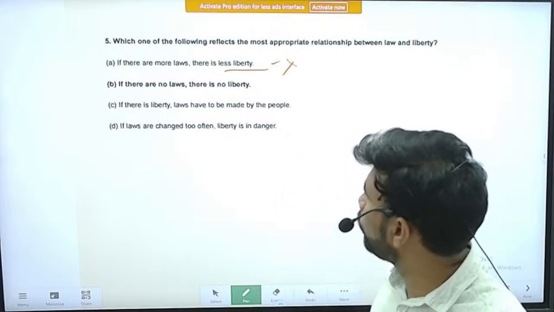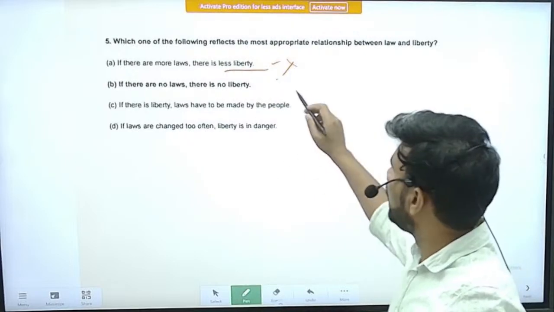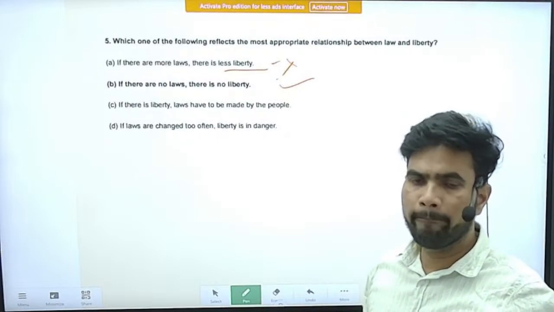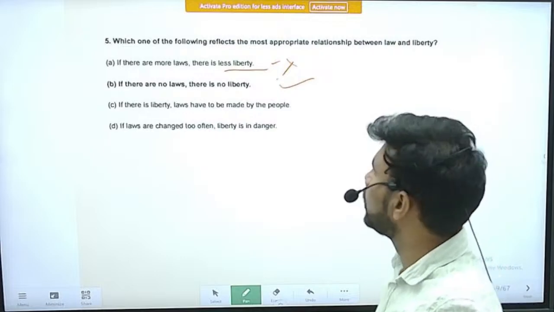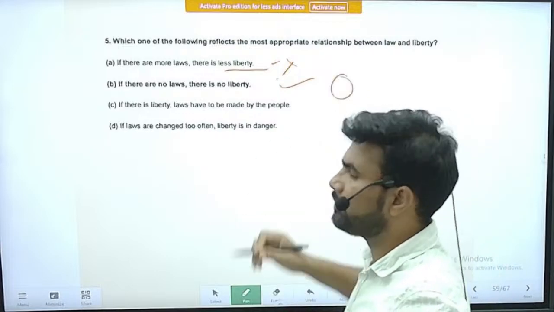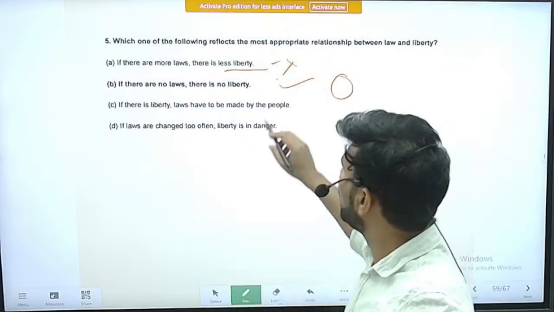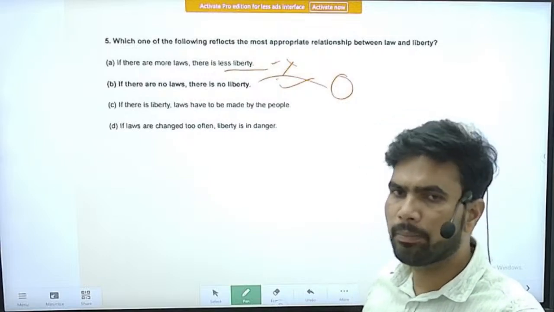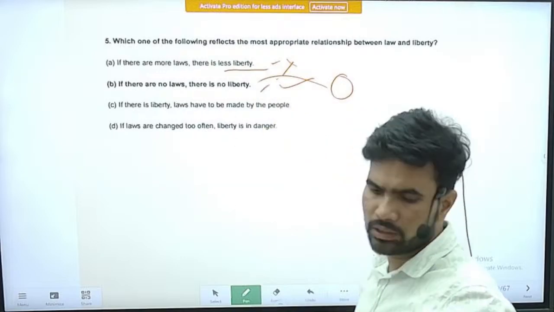Yes, we can go with this statement, because if there are no laws, there will be no controls on the power of the government. So when the government has no restriction on its powers, then it will impose restrictions on people. Then the people will lose their liberty. So we can go with this statement.